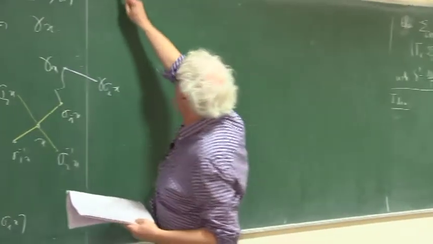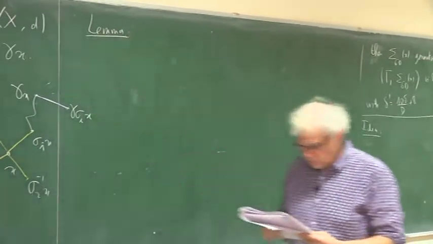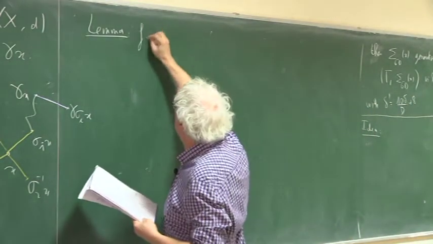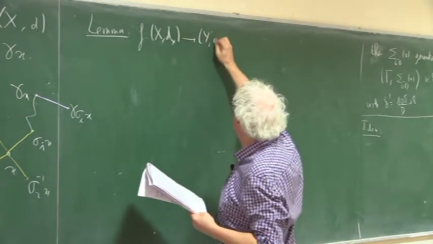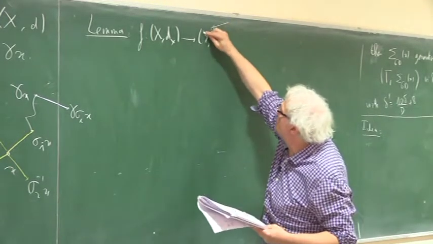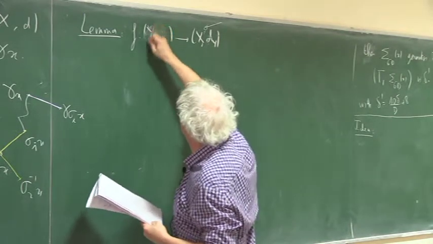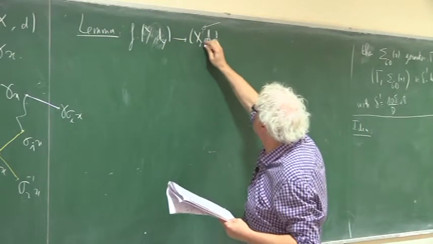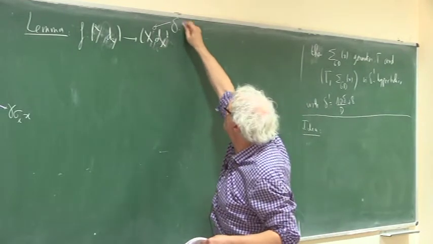And the precise statement, I won't prove anything, but I'll leave what I say as an exercise. So when you have a map between two metric spaces, from (Y, dY) to (X, dX), and you assume that the target is delta hyperbolic.